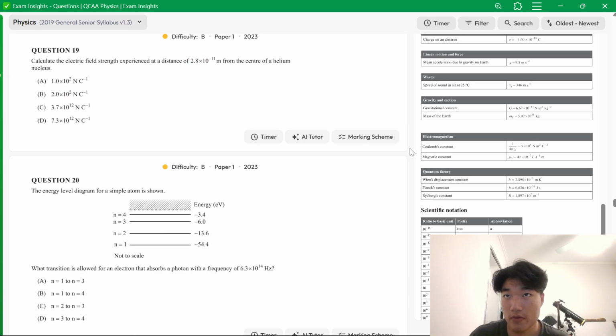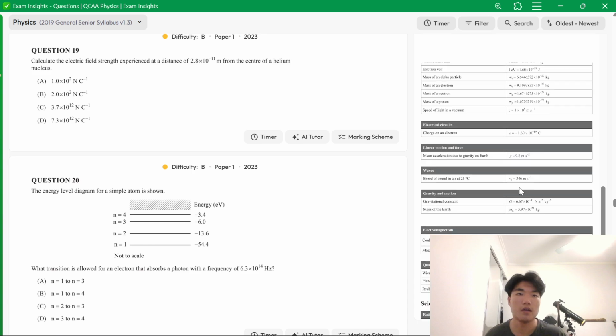Okay. Calculate the electric field strength experienced at a distance of 2.8 times 10 to the negative 11 meters from the center of a helium nucleus. Okay, immediately we're thinking helium nucleus. It has 2 protons. And it's talking about the nucleus itself, not the entire atom, because if it was, then it would be neutral.